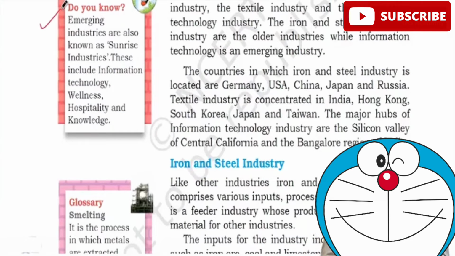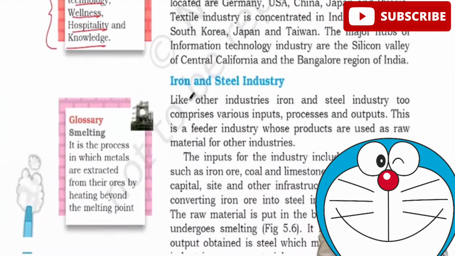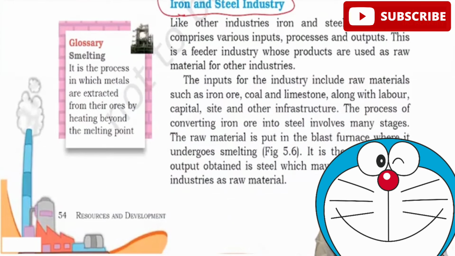Then please observe what are called sunrise industries. Any industry which is emerging is called a sunrise industry. These include information technology, wellness, hospitality and knowledge. Very, very important for you to look at it. Then you have the iron and steel industry. As I told you, it is dependent on raw materials, especially iron and coal. The inputs for the industry include raw materials such as iron ore, coal and limestone. Like other industries, they require various inputs. This is a feeder industry whose products are used as raw material for other industries.